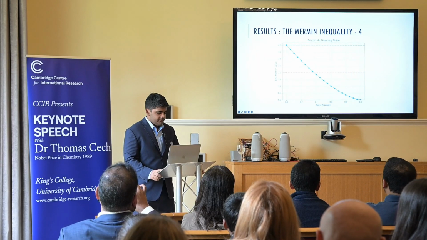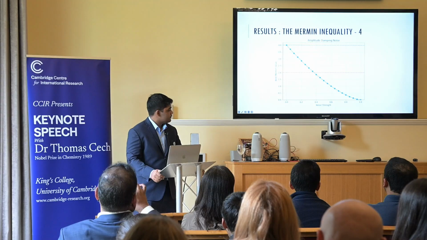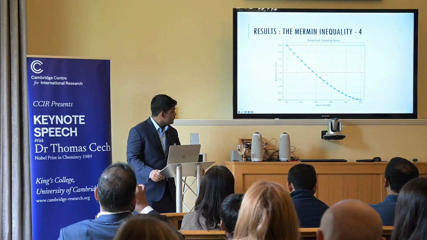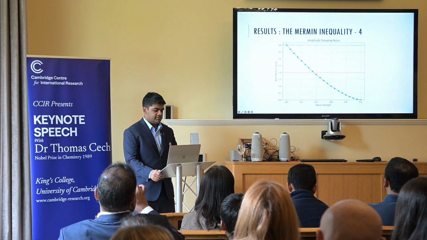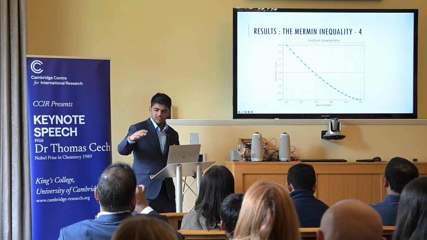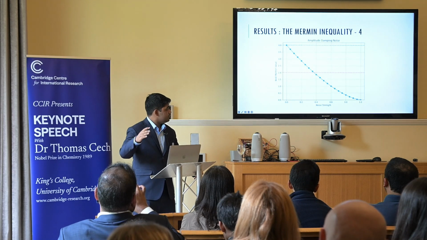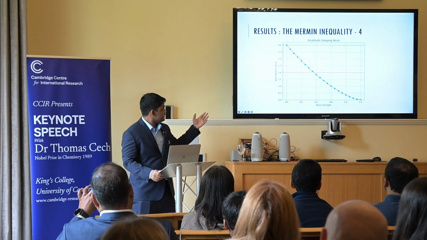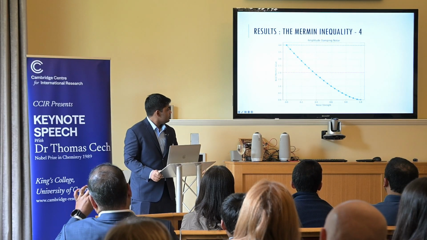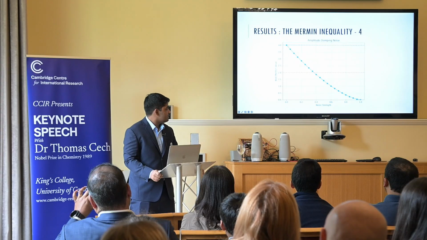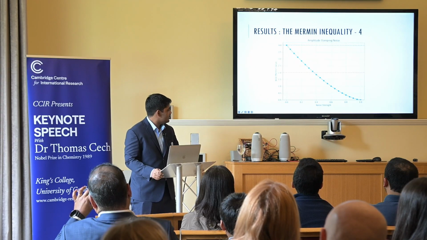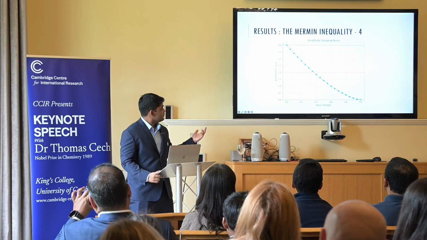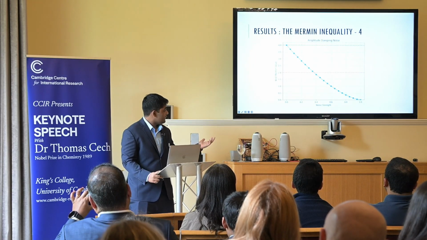Next, we have amplitude damping. So this models energy loss. For a qubit to be in state 1 and not state 0, it needs to be in an excited state. And so what amplitude damping does is that it simulates energy loss. So the probability of it being in state 1 decreases as the probability of it being in state 0 increases. And as seen with the Mermin inequality, we see that it goes below the classical bound and stops acting quantum at roughly 0.375. And this shows the effect of amplitude damping.